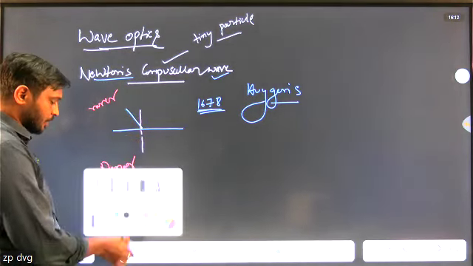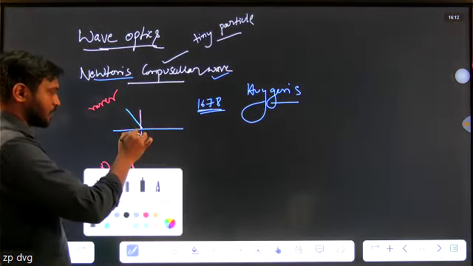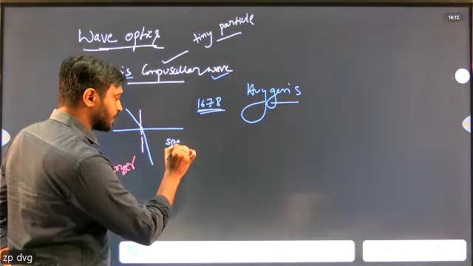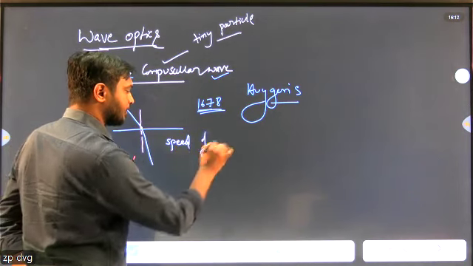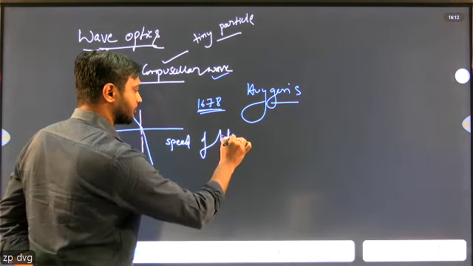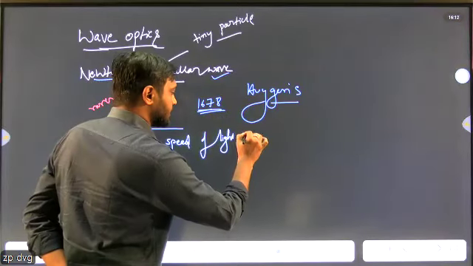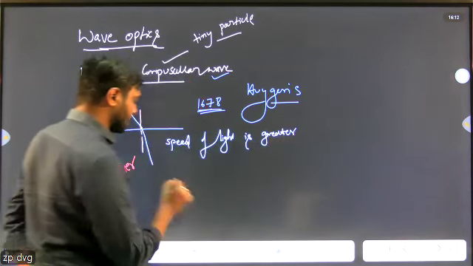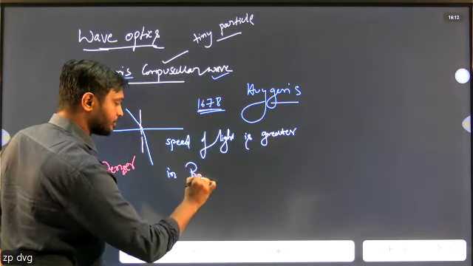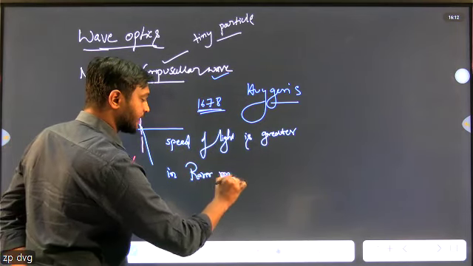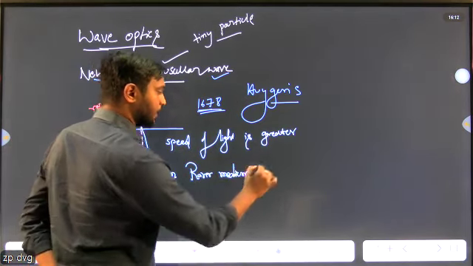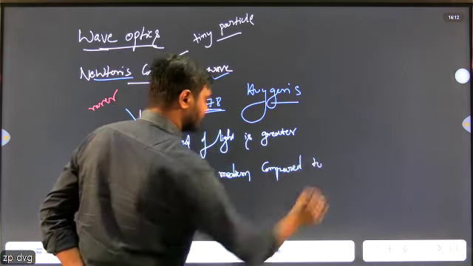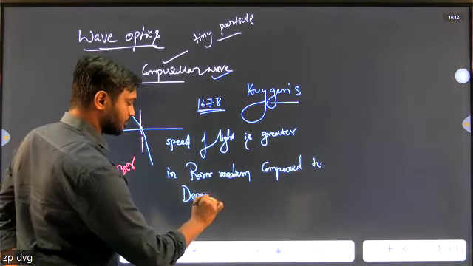It means the speed of light is greater in a rarer medium compared to a denser medium.